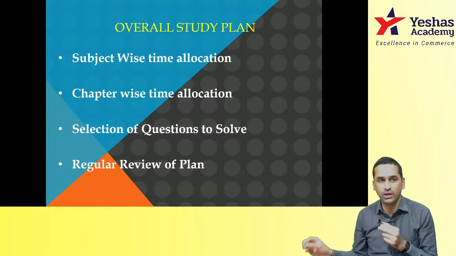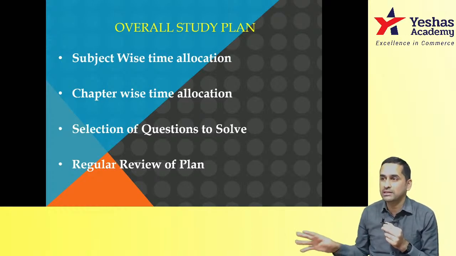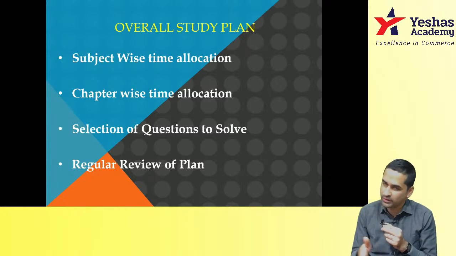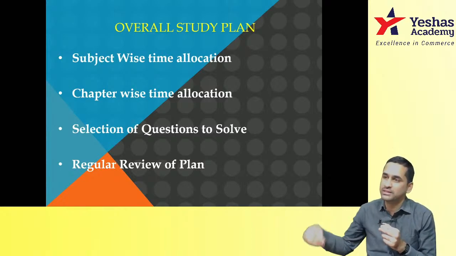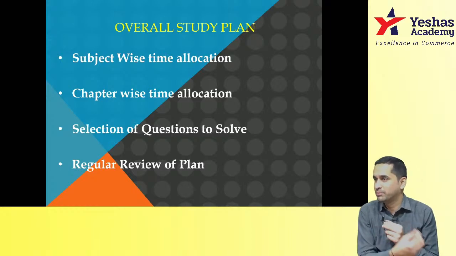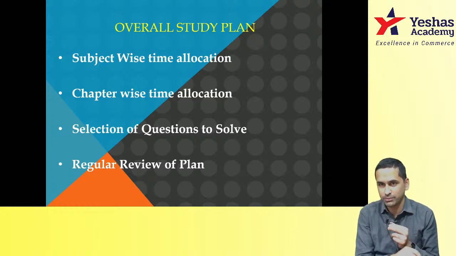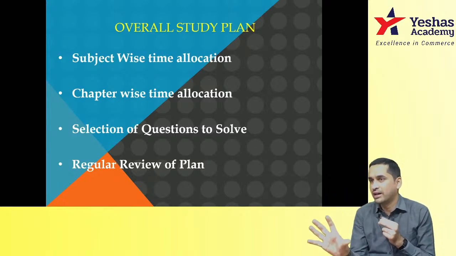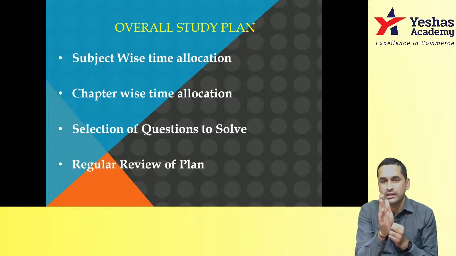Because theory also is not as easily manageable as you are thinking. If you open the book, you'll get to know. Company law and costing, you have to study equally. I can understand 5% less time, 5% more time, because in practical you need to solve. It takes more time. Theory is a kind of reading. It takes less time.